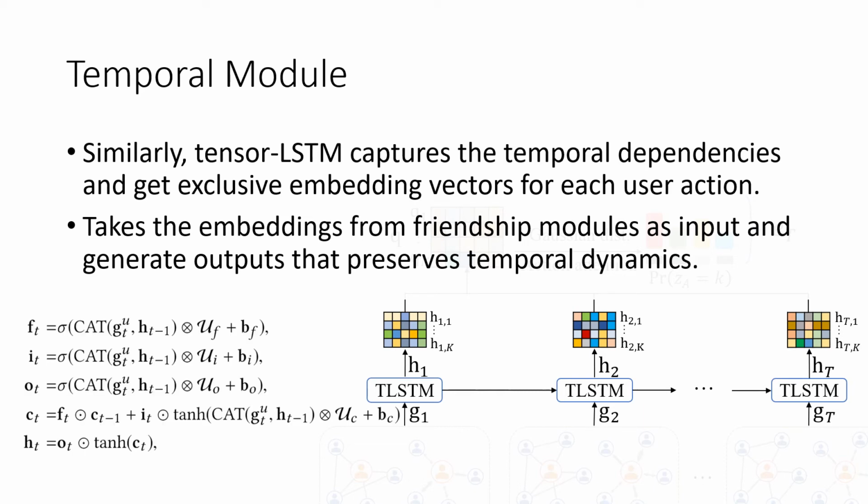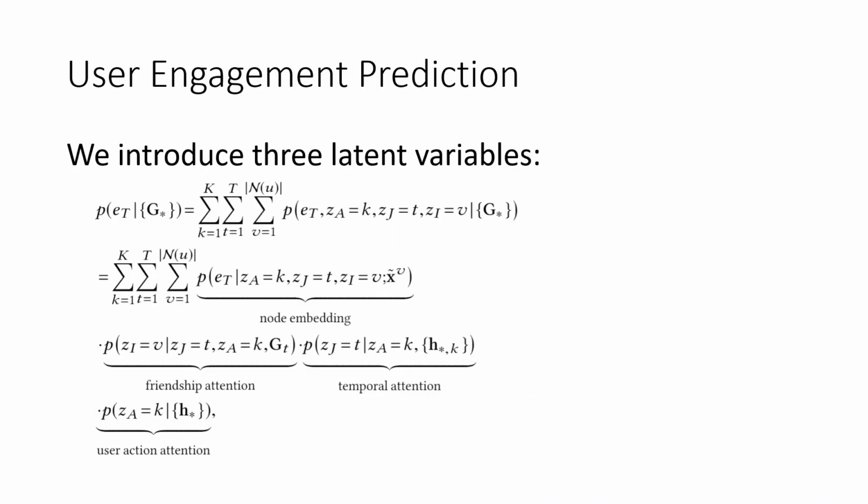Here we show the formal definition of tensor LSTM. As we can see here, the tensor LSTM replaces the matrix multiplication with tensor-based multiplication in the conventional LSTM equations. We then introduce three latent variables, ZA, ZJ, and ZI, which represent user action, temporal, and friendship, to help understand the influence on the user engagement score.